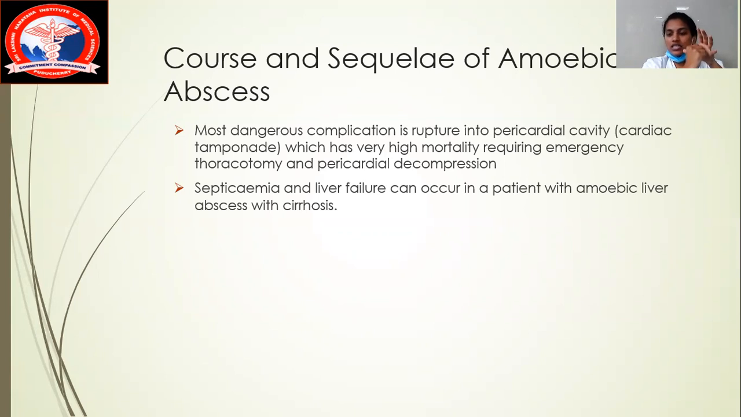In cardiac tamponade, we can see a condition called Beck's triad. In Beck's triad, there are three conditions we can see. The patient has hypotension, the patient has raised JVP, and third, on auscultation we can hear muffled heart sounds. Therefore, this is called Beck's triad in cardiac tamponade. Always remember the most dangerous complication in rupture of amoebic liver abscess is rupture into the pericardial cavity causing cardiac tamponade. Usually the patient who goes into cardiac tamponade will have a high mortality. Therefore, it will require an emergency thoracotomy as well as pericardial decompression. Septicemia and liver failure can also occur in patients with amoebic liver abscess and cirrhosis.